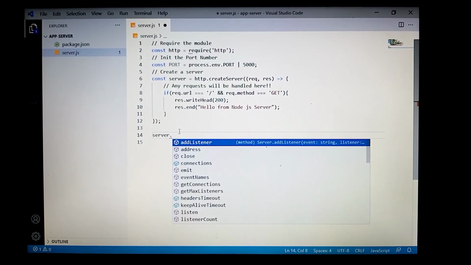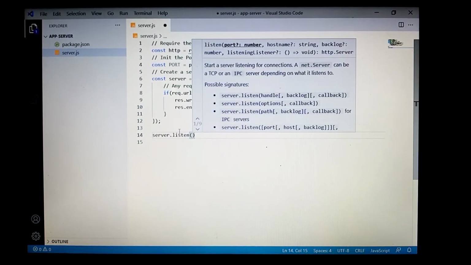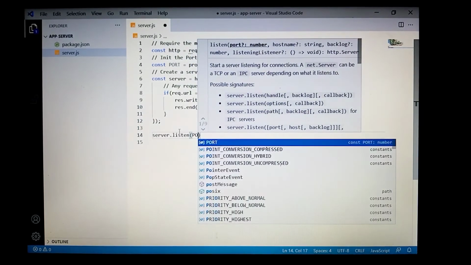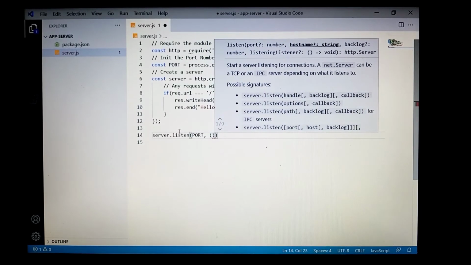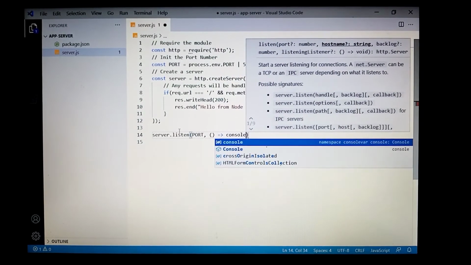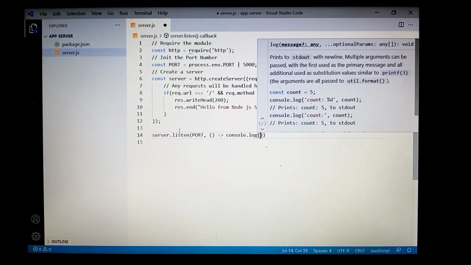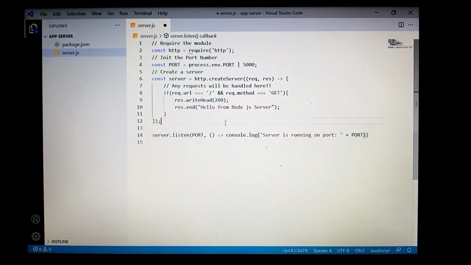After the server was created, we will now tell the server to listen to the port which we initialized earlier. To do that, we will call the listen method and pass in the port number. When the server is successfully listening to the port that we have given, then it will run this callback function. For that, we will write something to the console in order for us to be notified if the server is running successfully.